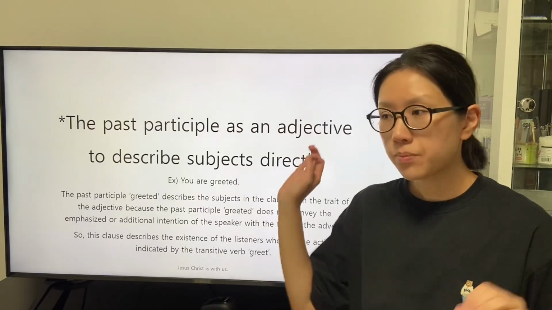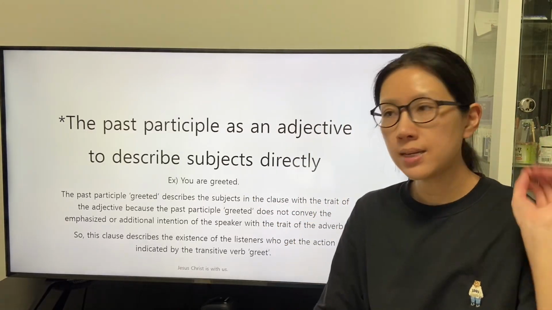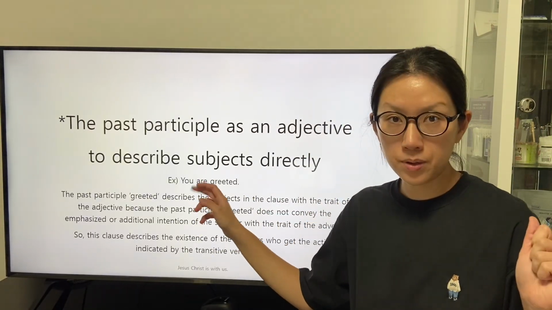In this clause, the only verb is the be verb.